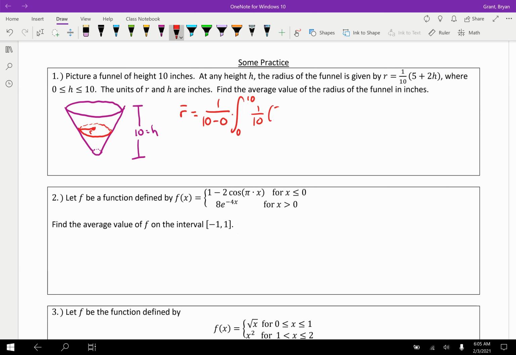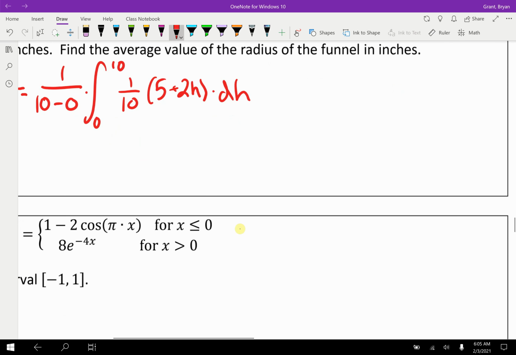1/10 times 5 plus 2h. And then what do we end with? D what? Well, everything's in terms of h, so let's end with dh. Okay. Continue out here. 1/10 is on the outside. Actually, let's bring the other tenth out to join the first 1/10, and let's make it 1/100th. And then let's do the antiderivative of the inside with respect to h. Antiderivative of 5h, 2h, h squared from 0 to 10.